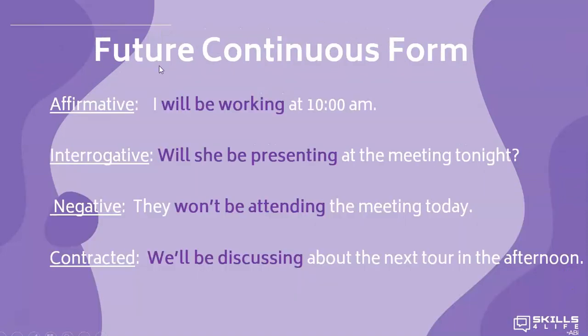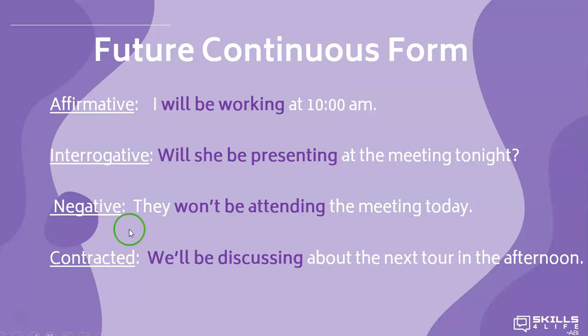How do we form the future continuous? I will be working at 10 a.m. We write will be right after the subject as we just studied. And in questions, we write will at the beginning, then the subject, then the verb be, and then the verb plus ing. Will she be presenting at the meeting tonight?